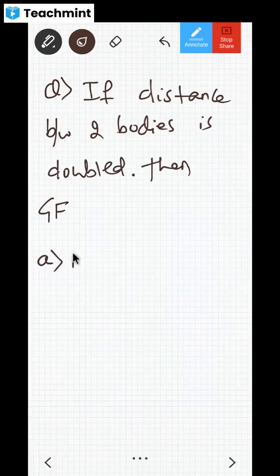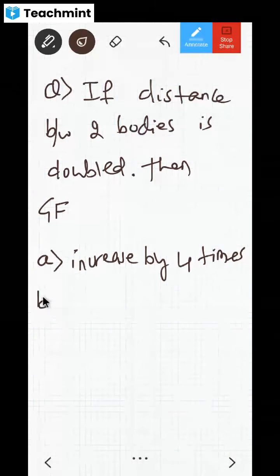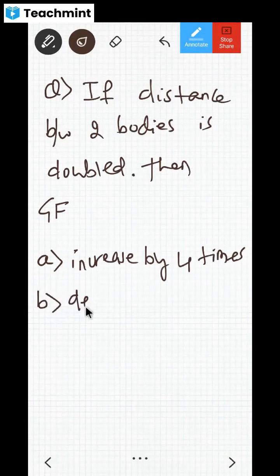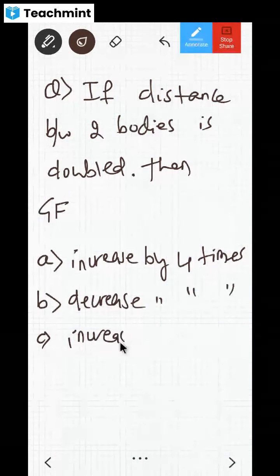The options they have given: first one is increases by 4 times, second option is decreases by 4 times, C, increases by 2 times, and decreases by 2 times.